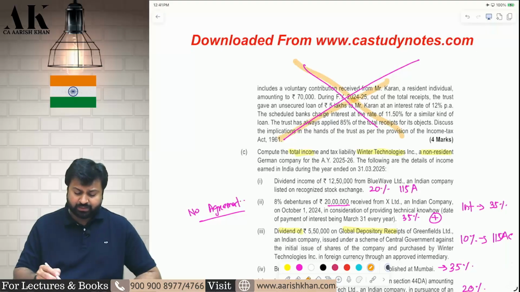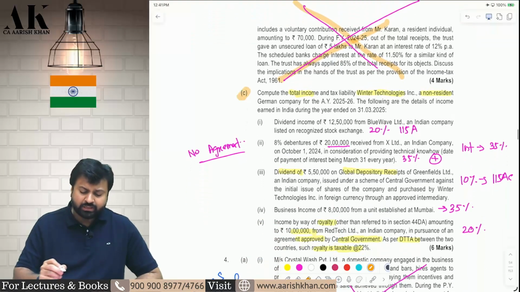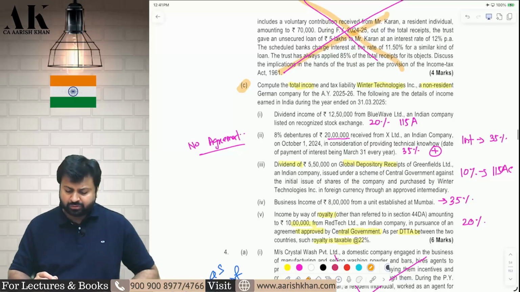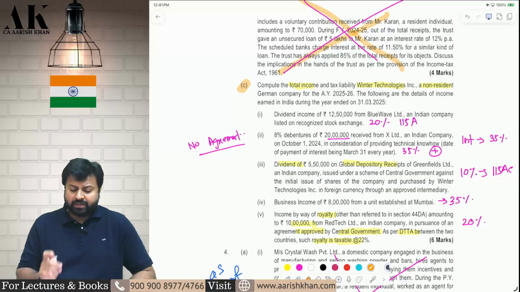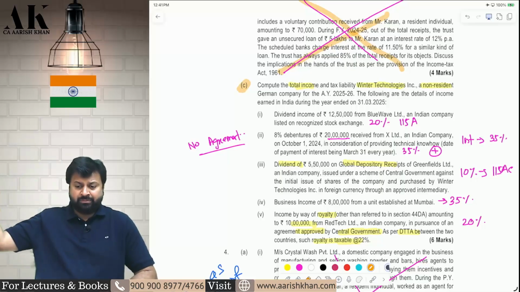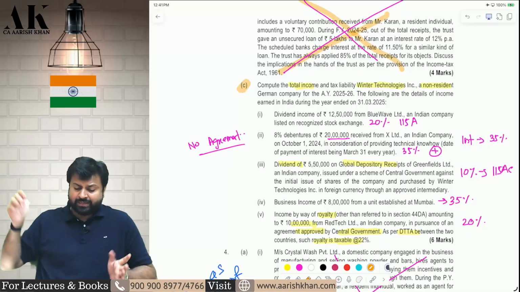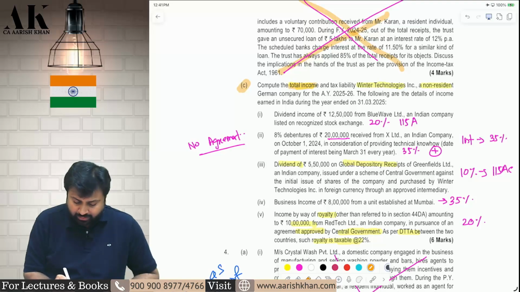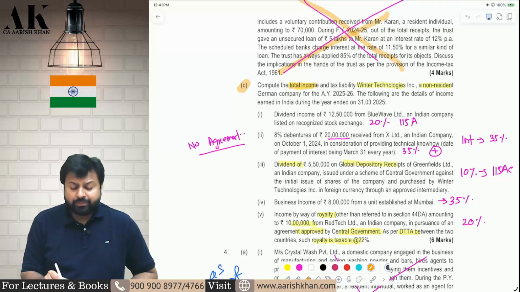This question also repeated. Now, this question is slightly new, not repeated in the 26 papers so far. So I will talk about it, and it's a very, very important question. Now, this C question will come once again in the next MTP, so from here they have copied it in the next one. So what is this question? There is a total income. We need to compute total income and tax liability of Winter INC, which is a non-resident.